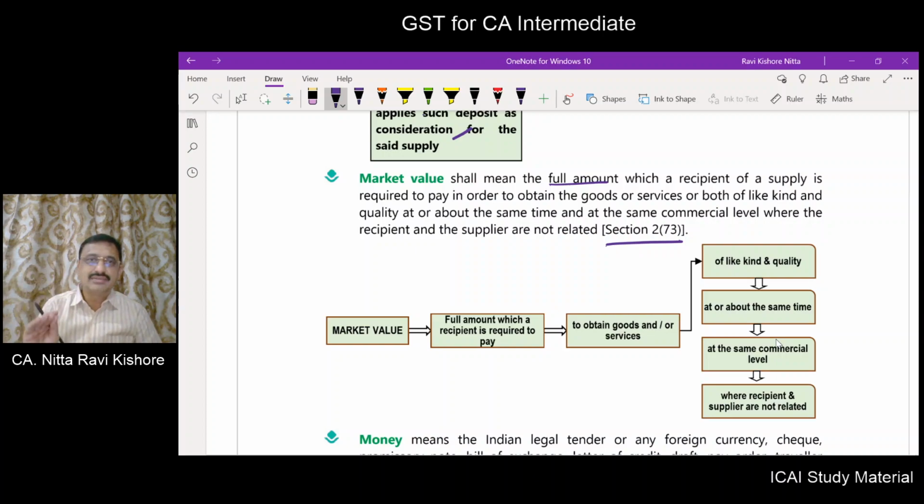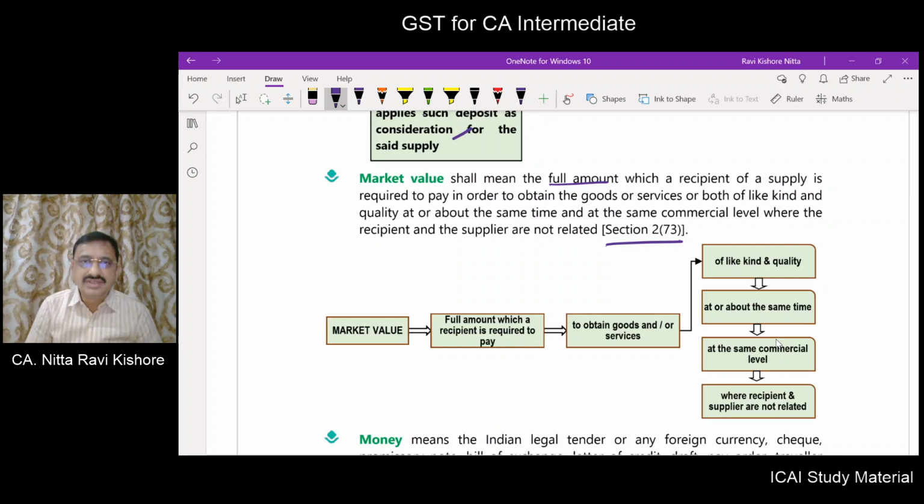You know him, but you are not a relative or a related person to him. You asked what is the price of 1 kg of rice, and he told you 1 kg of rice is 60 rupees. That is market value, simple, right?